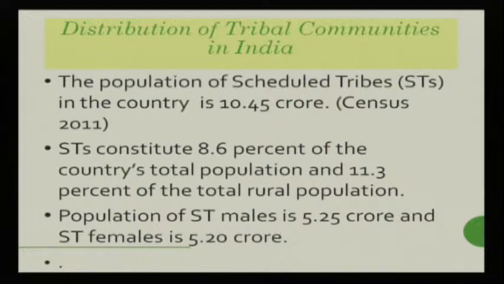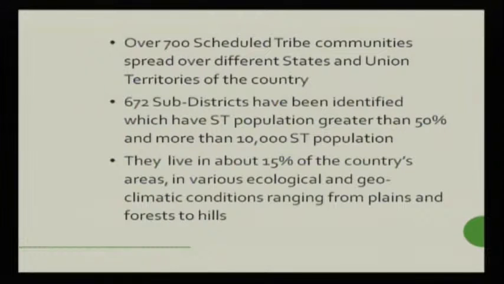The male ST population is 5.25 crore, and ST females are 5.20 crore. There are around 700 scheduled tribe communities in India recorded in the 2011 census.